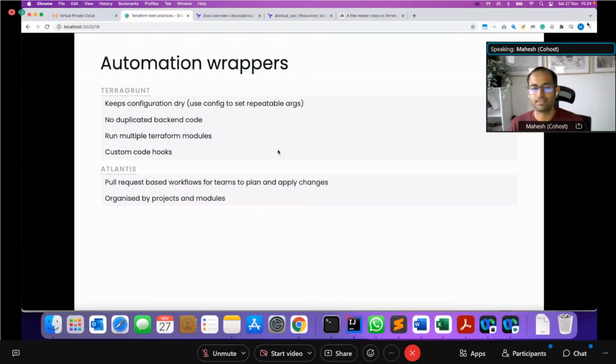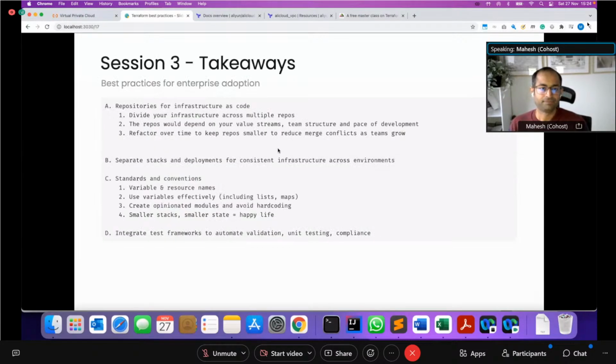And then finally, Atlantis is something that has come up more recently. It is more to use Git-based, pull request-based workflows. So essentially, all the Terraform plan and apply happens through pull request activities. It's more for bigger teams who are managing their infrastructure using pipelines and want to automate everything using infrastructure as code and pull requests.